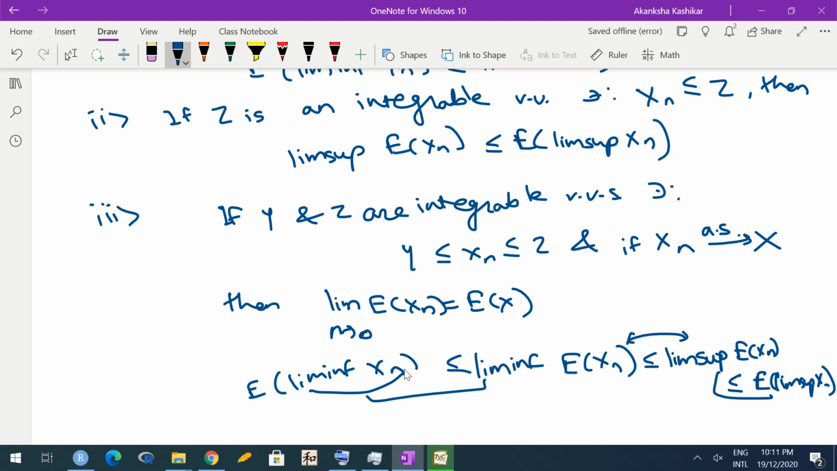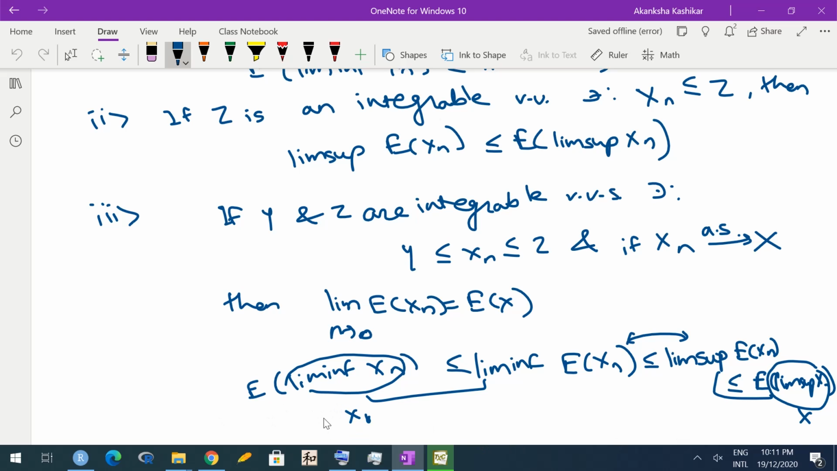Okay, so liminf xn and lim_sup xn would actually be the same. It would be the limit x, whatever it is. Ideally it would happen only if the convergence is pointwise. We'll deal with it a bit later.